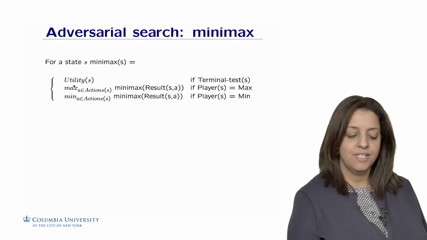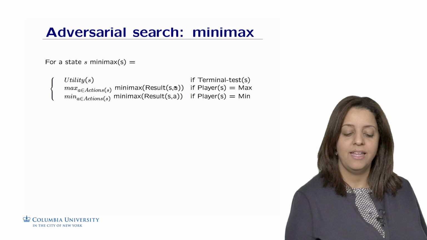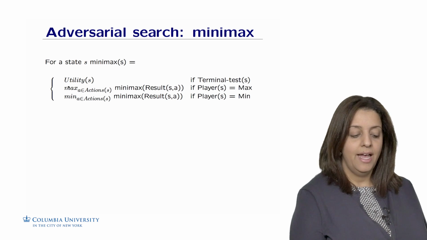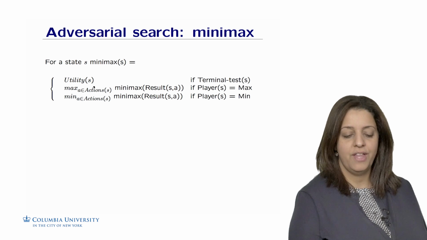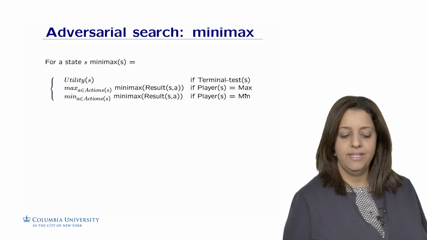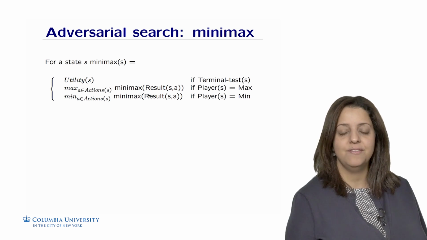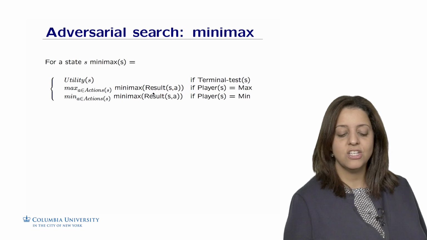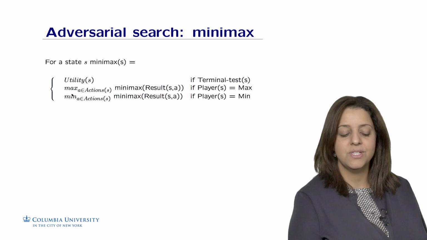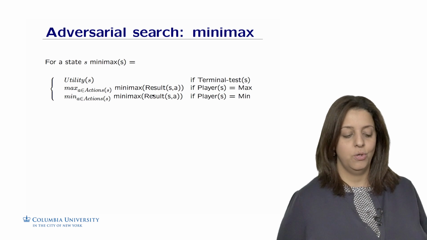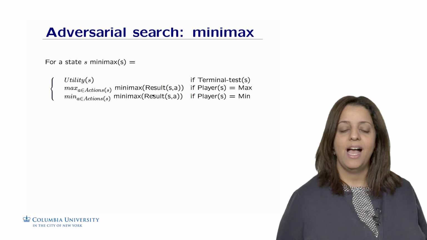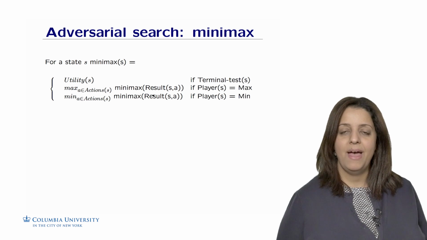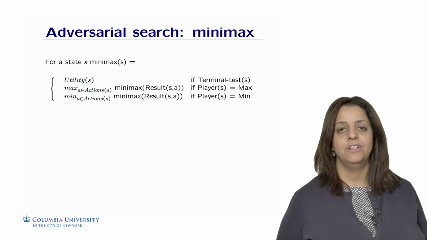So we're going to call minimax recursively on the result of applying the action a to the state S. We're going to do that over all the actions and take the maximum over the path of all the actions for S. If the player is Min, then we call minimax recursively with the result of applying the action a, for all the actions on S. So we're going to take the minimum of the results from the minimax of all of those actions for Min. This is how we apply it. It's a simple recursive algorithm that will try to find the minimum over the path for Min and the maximum over the path for Max.